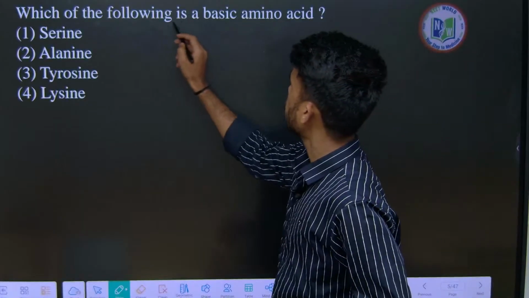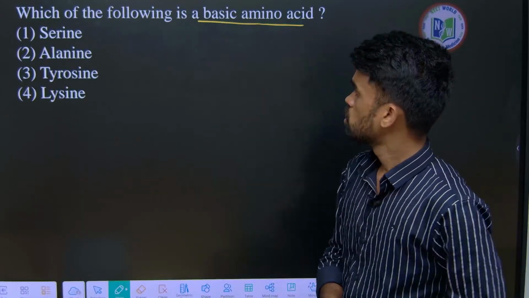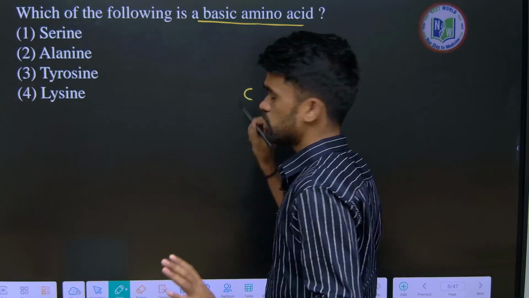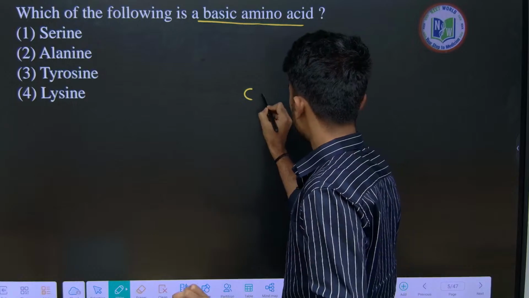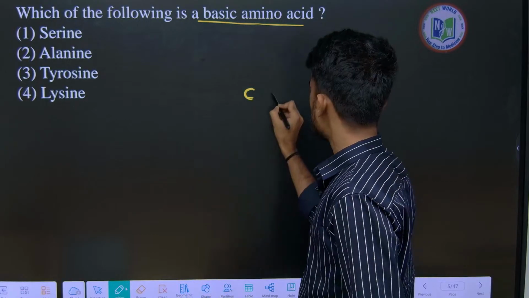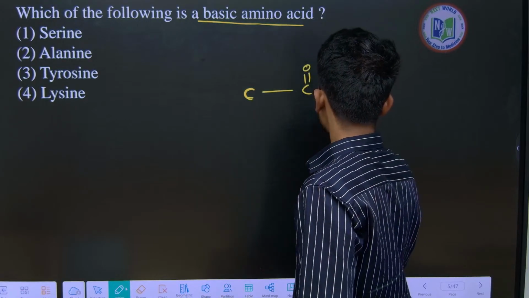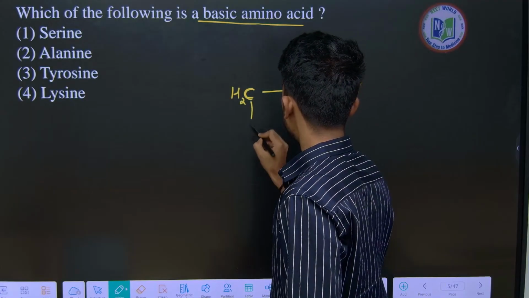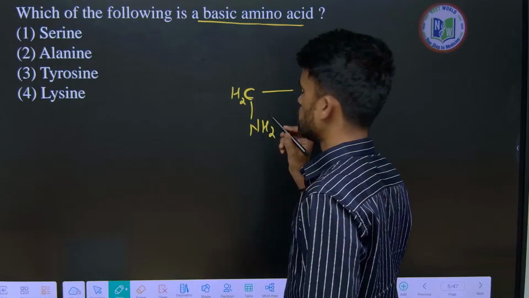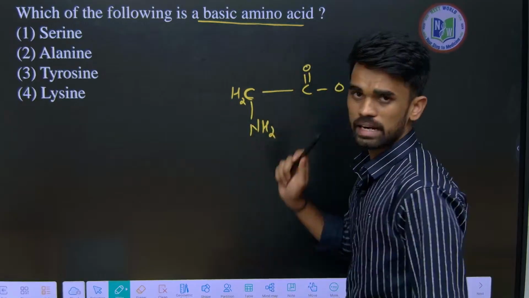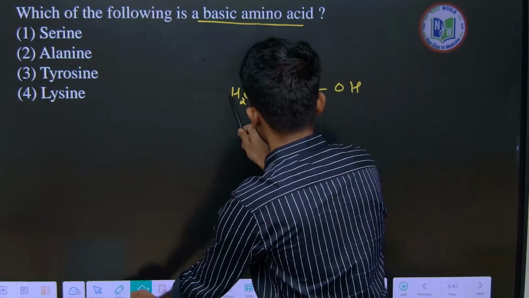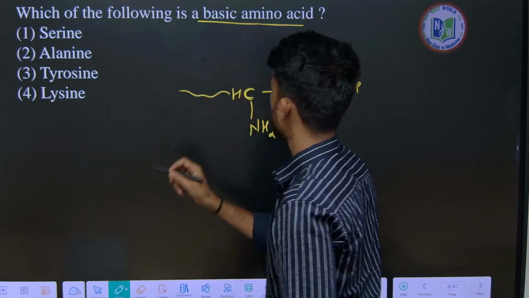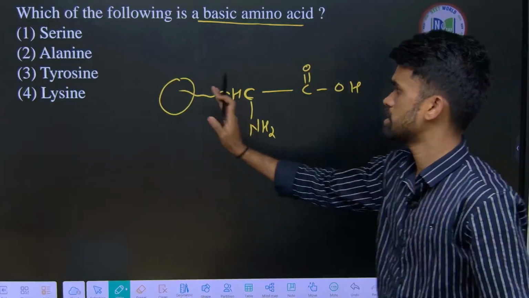Which of the following is a basic amino acid? So what are the amino acids we know? Here, this is the alpha carbon. On this carbon we have a carboxylic acid group, and on this side I am writing an NH2 group. This is generally the basic structure of an amino acid. It will have some R group attached on this side, some chain.